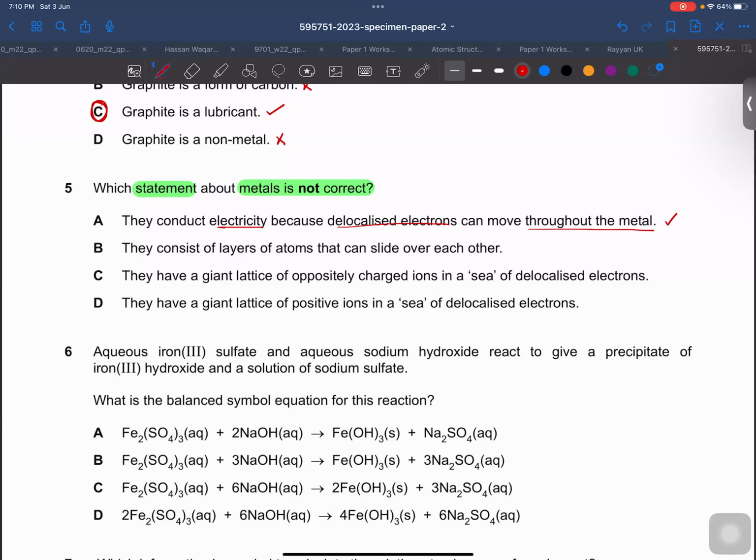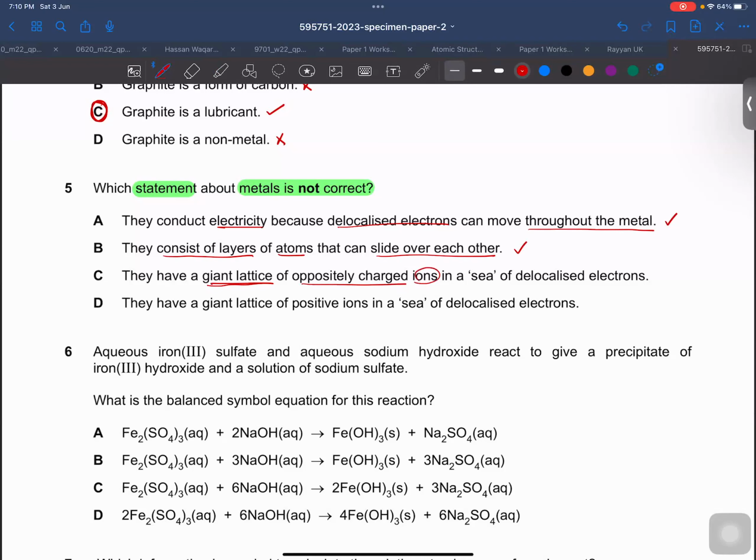Metals always conduct electricity due to the presence of delocalized electrons, and even graphite conducts electricity due to the presence of delocalized electrons. Then they consist of layers of atoms. They can slide over each other. This is also right. Metals are malleable because their atoms are arranged in layers, so they can slide over each other as well.